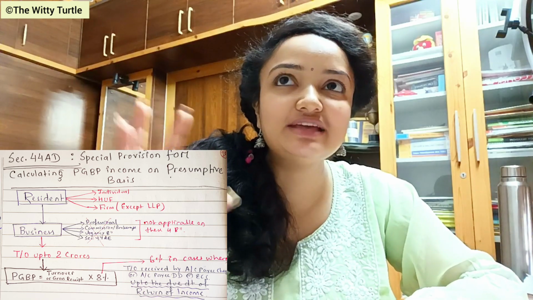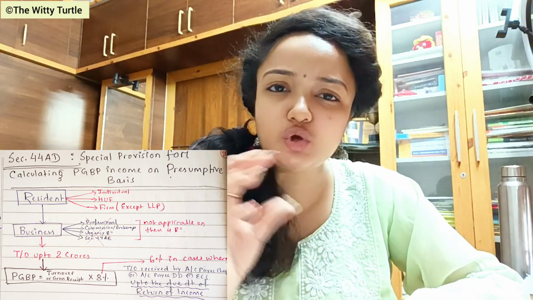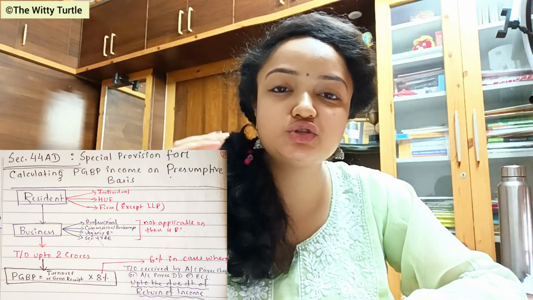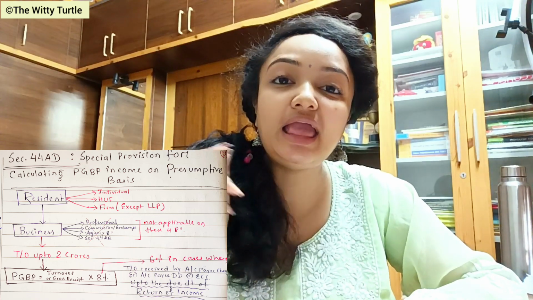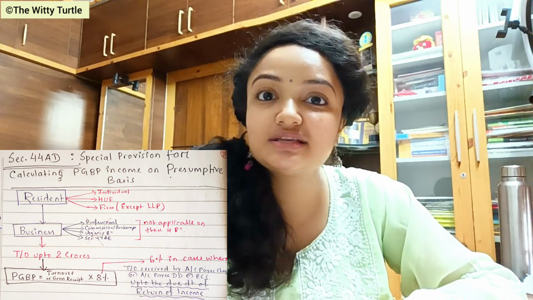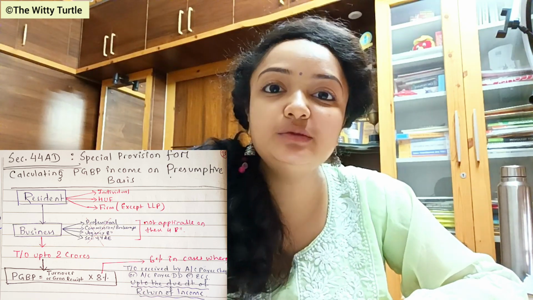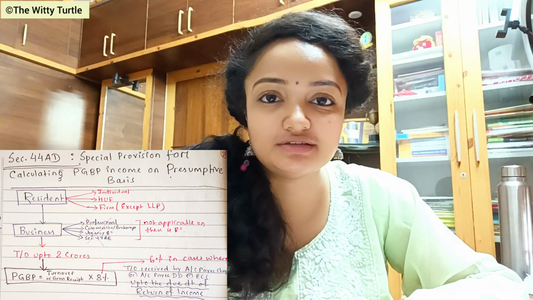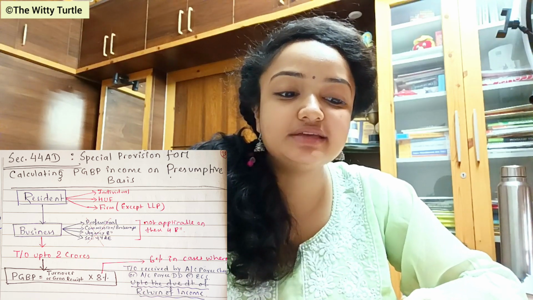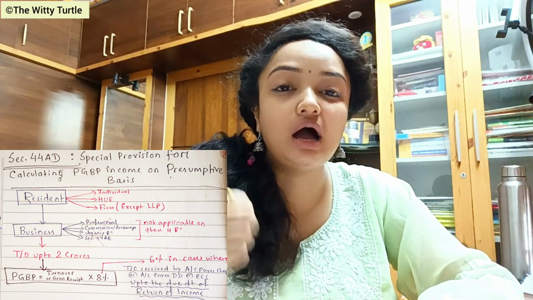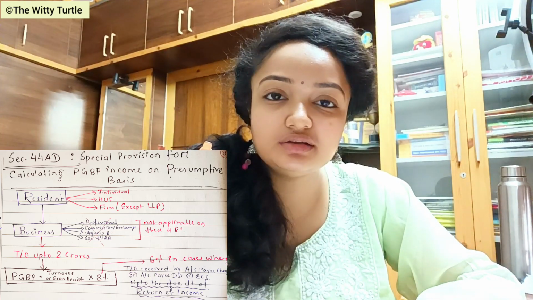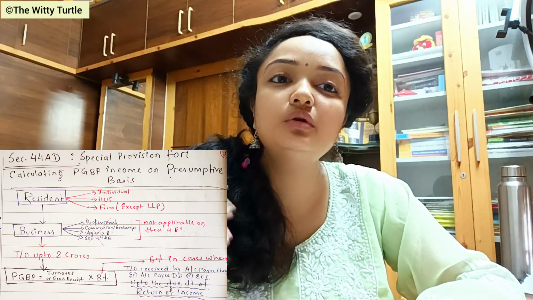Now the next point that we need to understand is that we studied that the PGBP income of all these individuals, HUFs and firms shall be 8% of their total turnover or gross receipt, right? But there are some cases where this 8% shall be replaced by 6%, right? So in what cases does it happen? It happens in the cases where the turnover is received by account payee cheque or account payee demand draft or electronic clearing system or any other online mode prescribed, right?